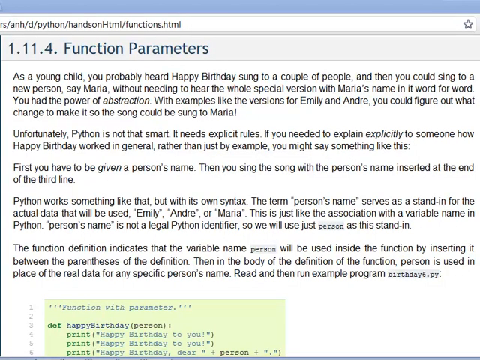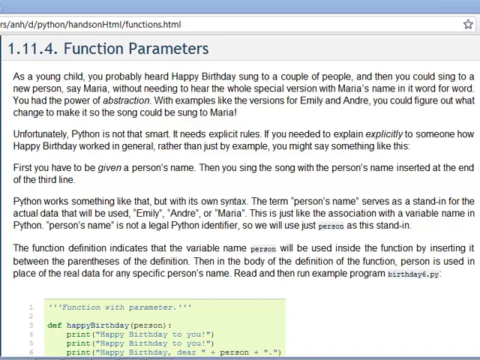As a child, after hearing Happy Birthday sung to a couple of people like Emily and Andre, if somebody then said, let's sing Happy Birthday to Maria, you could probably do it without having the whole song repeated to you. You have the human power of abstraction. You can see a couple of examples and see what the general situation is, and you could probably figure out how to sing to Maria too.